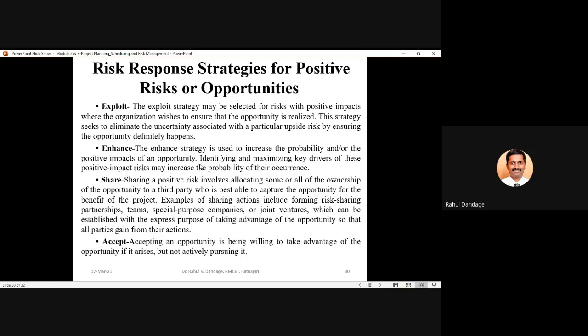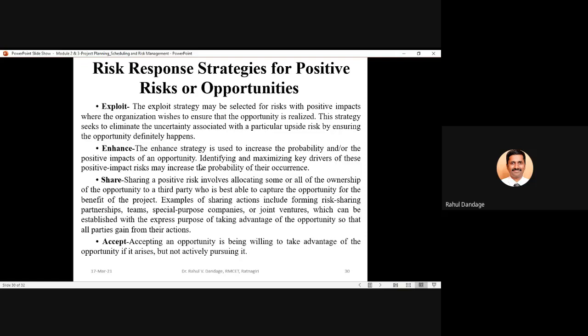Second is enhancing. The enhance strategy is used to increase the probability and positive impacts of an opportunity. Identifying and maximizing key drivers of this positive impact risk may increase the probability of their occurrence. So in negative risk, we have the mitigation where we are trying to minimize the effect of risks which are negative or the threats which are negatively hampering your project objectives. Enhance is reverse to that. In this case, we are trying to see how the risk probability and the impact can be increased so that the risk will be more and more beneficial to your project.